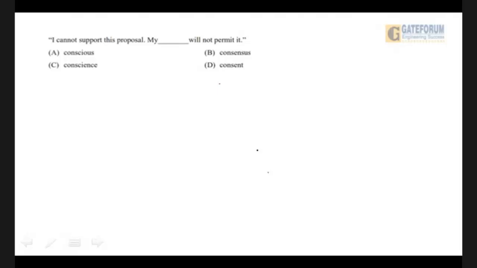I cannot support this proposal. My conscience will not permit it. Obviously, consensus is a different matter. Consent is entirely a different meaning.